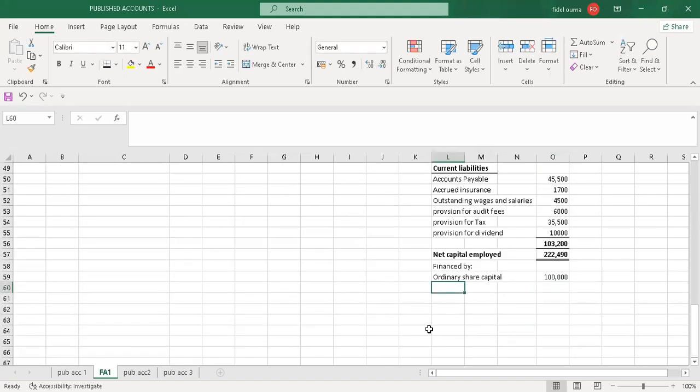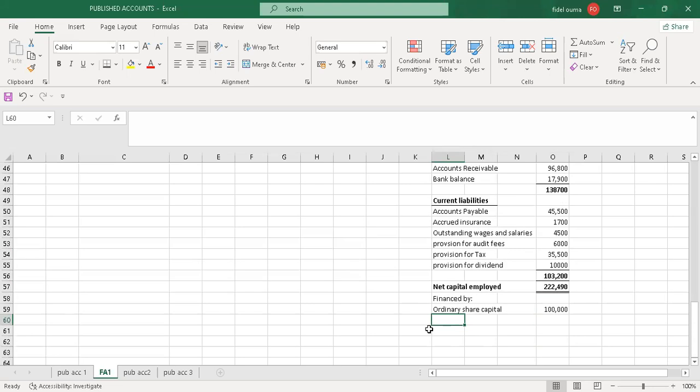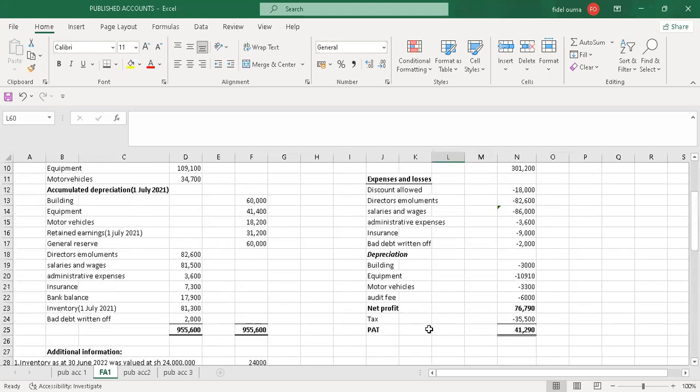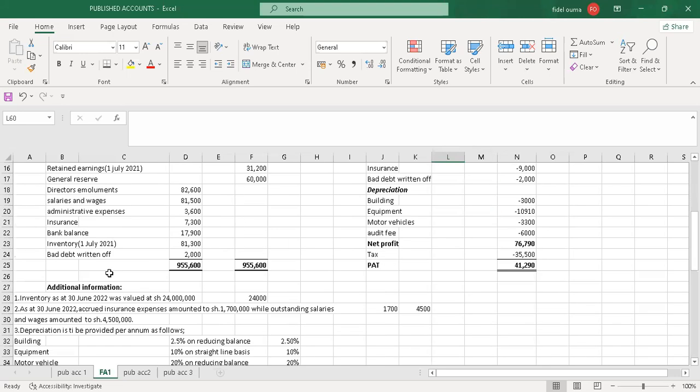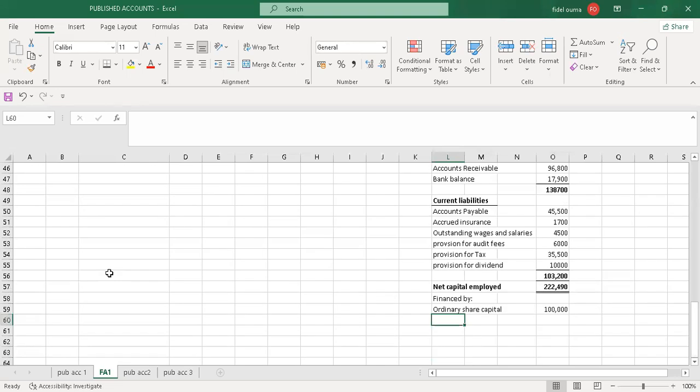Then the next one will be the other item. You go to the trial balance and you can see we have retained earnings. So I'll also write retained earnings.